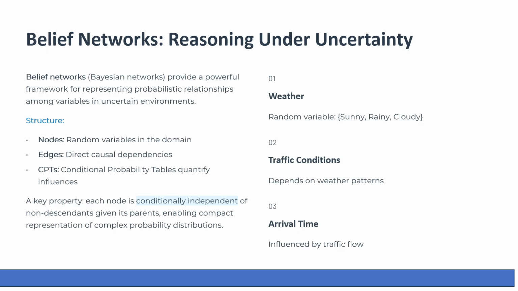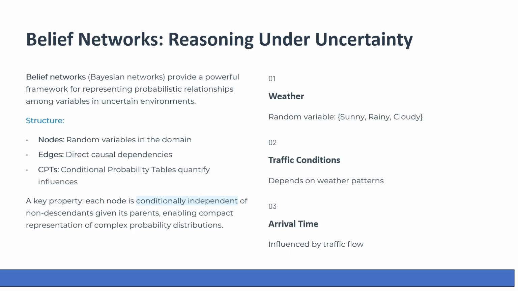Belief networks, reasoning under uncertainty. In the real world, we rarely have complete certainty. We have probabilities and uncertainty. This is where belief networks, also called Bayesian networks, come in. A belief network is a graphical model that shows nodes, edges, and CPTs. Nodes are random variables like weather, traffic condition, and arrival time. Edges are causal dependencies between those variables. CPT, conditional probability tables, are numbers that quantify the relationships.